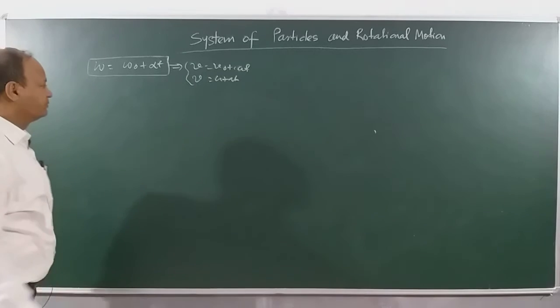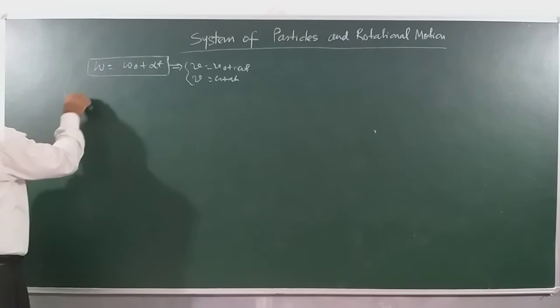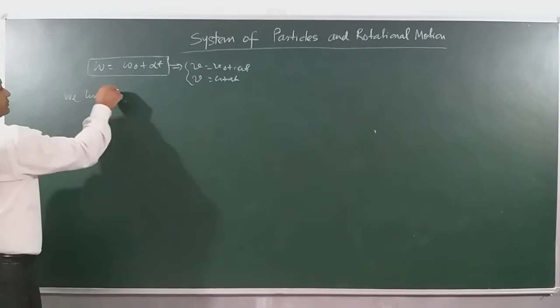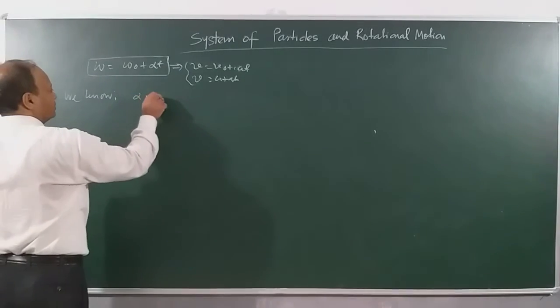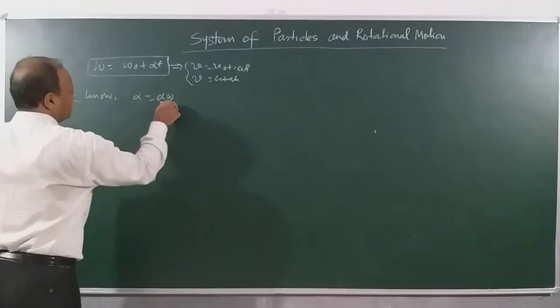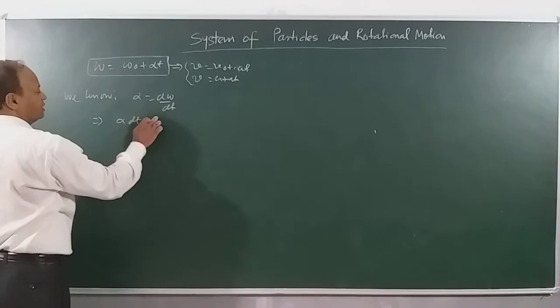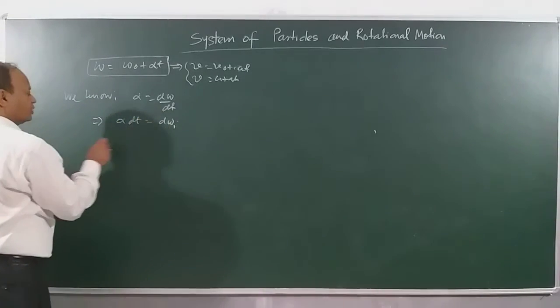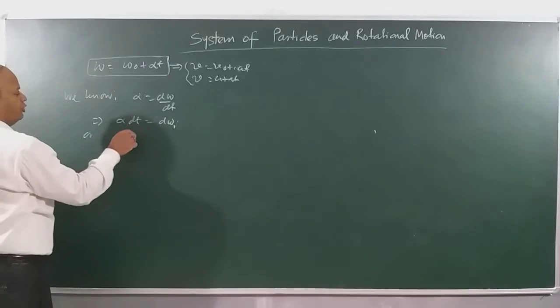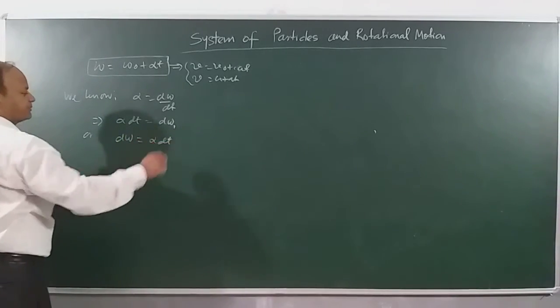So, how will you derive? We know alpha is equal to d omega by dt. By cross multiplying, we can write alpha dt is equal to d omega, or d omega is equal to alpha dt.